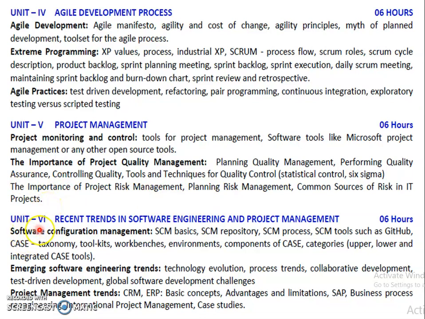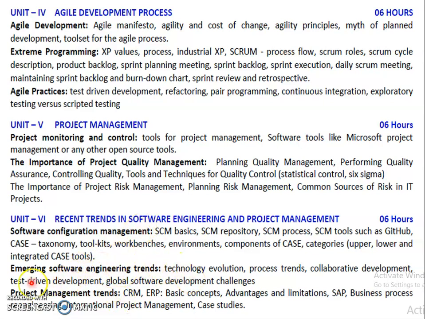Now in Unit 6, recent trends in software engineering and project management. In that, we learn software configuration management, process, tools, repository, and basic concepts. Then we discuss project management trends and software engineering trends.